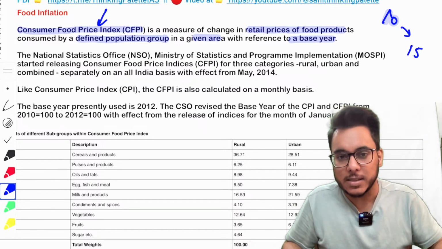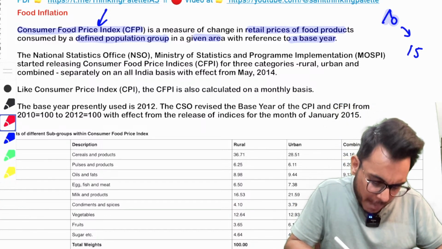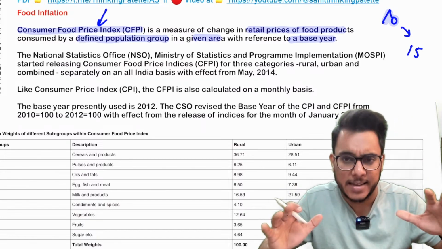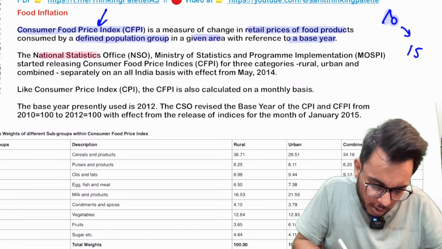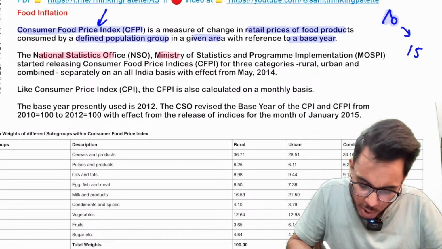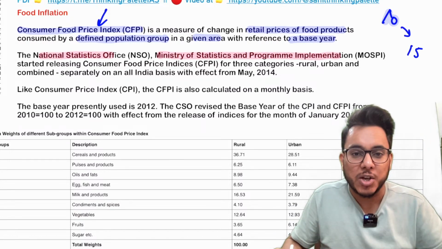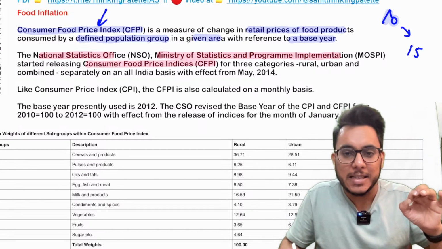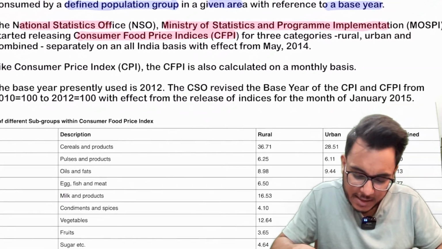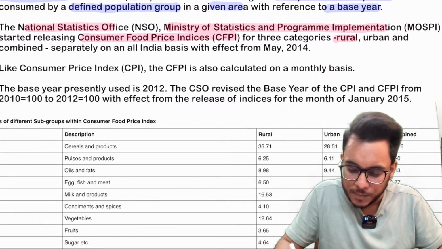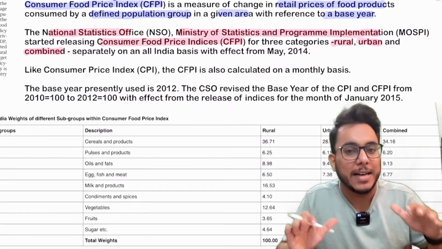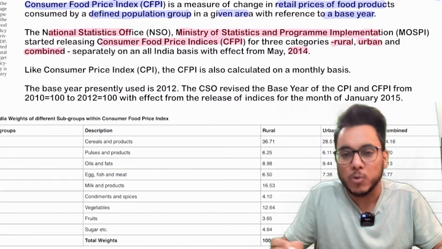Now, who releases this consumer food price index? In many places you will find CSO, but now CSO and NSSO got merged into NSO. So the National Statistical Office, NSO, under the Ministry of Statistics and Programme Implementation, releases this consumer food price index in three categories, that is rural, urban and combined, which combines rural and urban both, and it has been released since 2014.